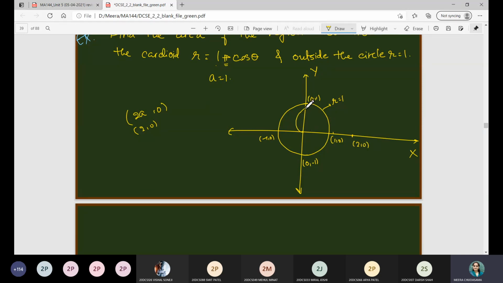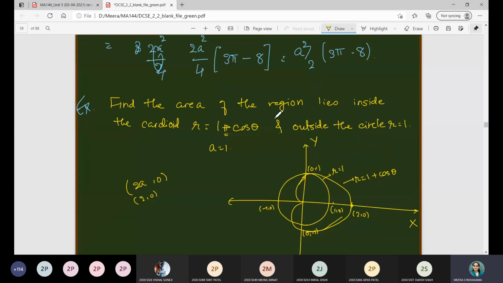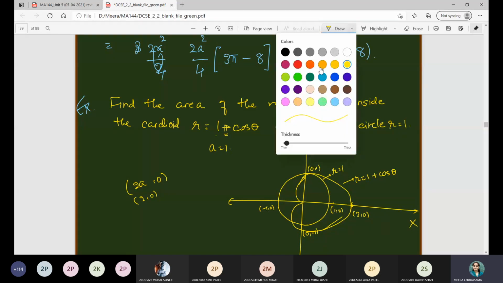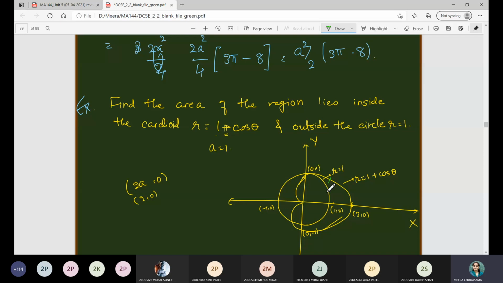So the cardioid is nothing but this one, right? So this is r is equal to 1 plus cos theta, that is the cardioid, and the r is equal to 1 circle. Now the question is, find the area of the region that lies inside the cardioid. Inside the cardioid means this entire portion, and outside of the circle means it will be which portion? It will be this one.